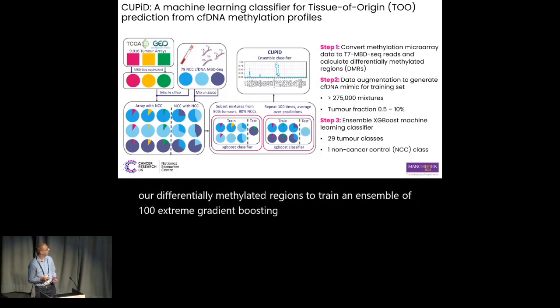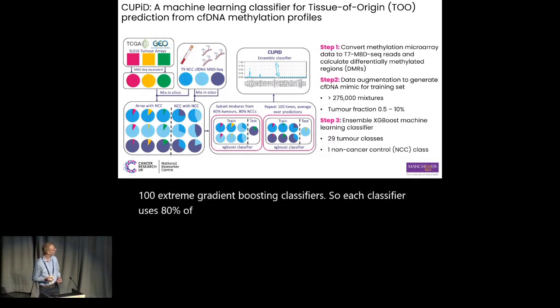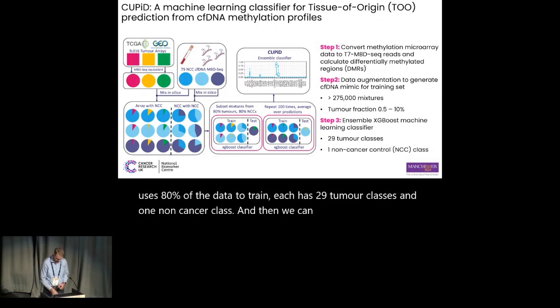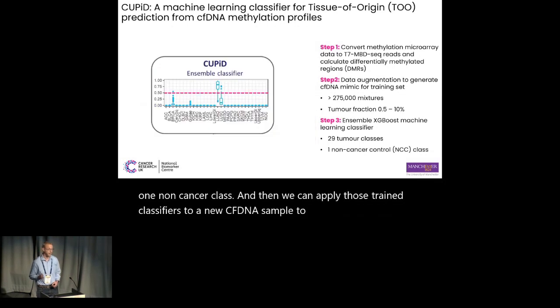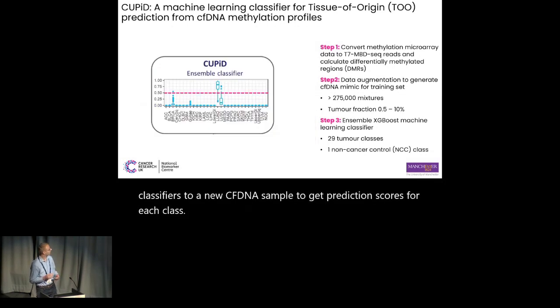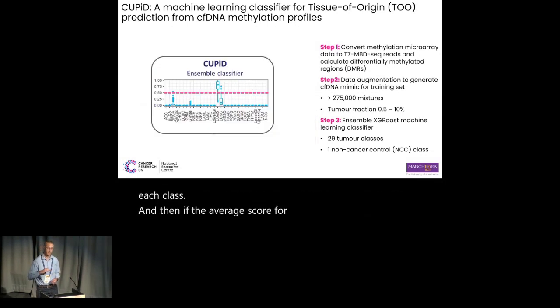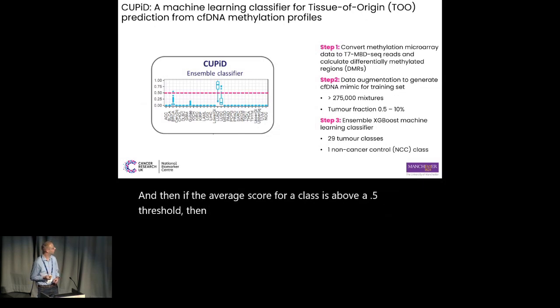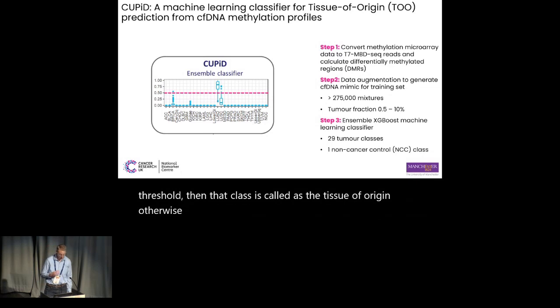So each classifier uses 80% of the data to train. Each has 29 tumor classes and one non-cancer class. And then we can apply those trained classifiers to a new cfDNA sample to get prediction scores for each class. If the average score for a class is above a 0.5 threshold, then that class is called as the tissue of origin. Otherwise, CUPiD returns an unclassified outcome.